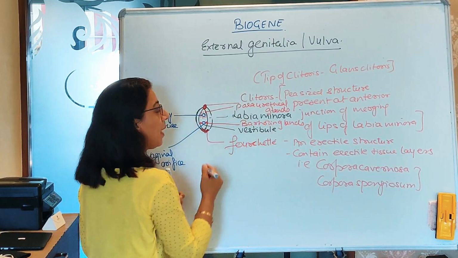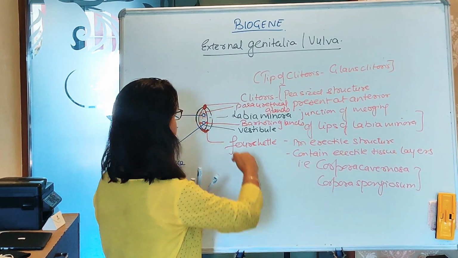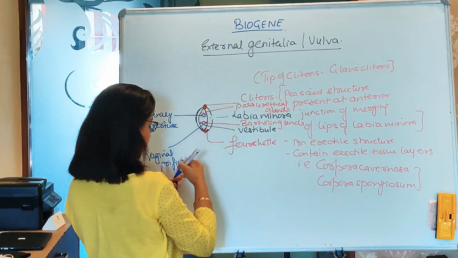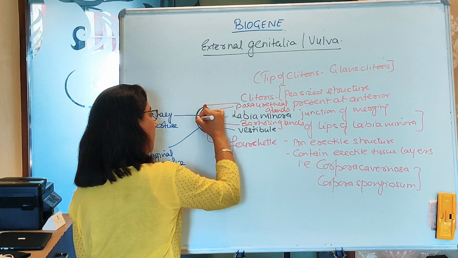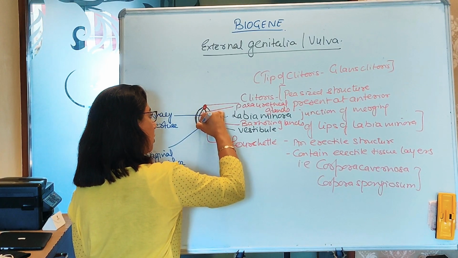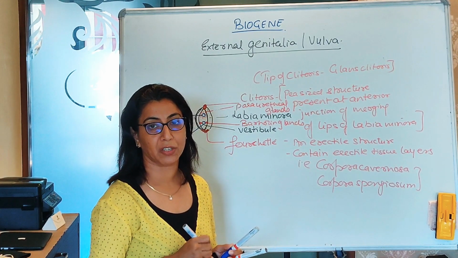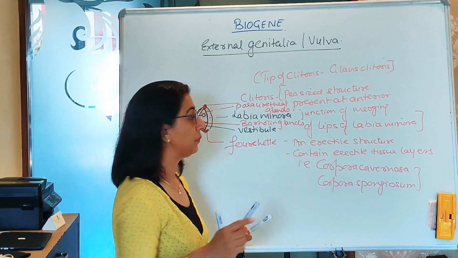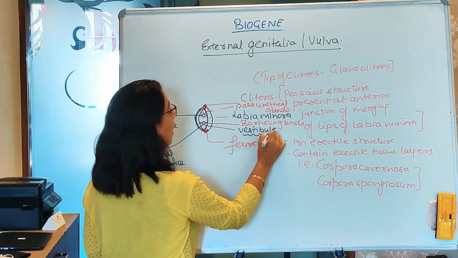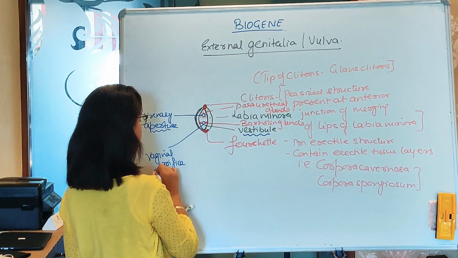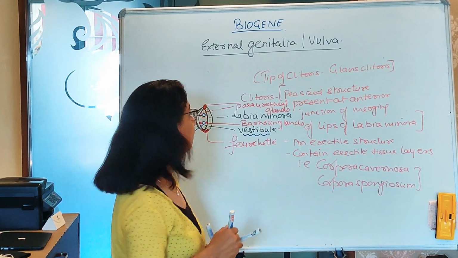I have a quick review. From this point, I have mentioned the paired folds called labia minora, two lip-like structures having mucosal coverings over here. So mucosal fold-like structures, that is called minora. This is surrounding the space called the vestibule, and the vestibule has the urinary orifice and vaginal orifice surrounded by some accessory glands.